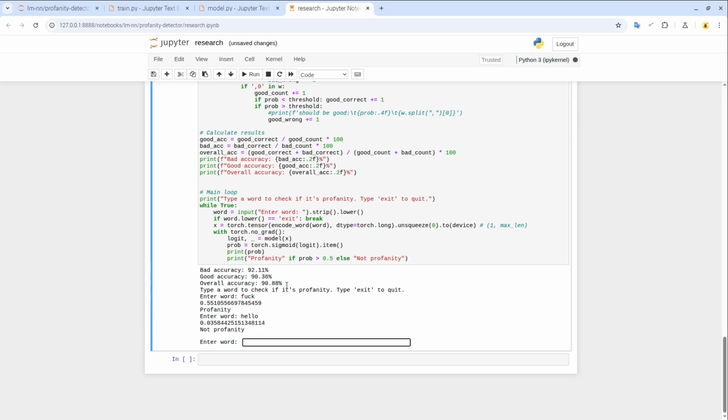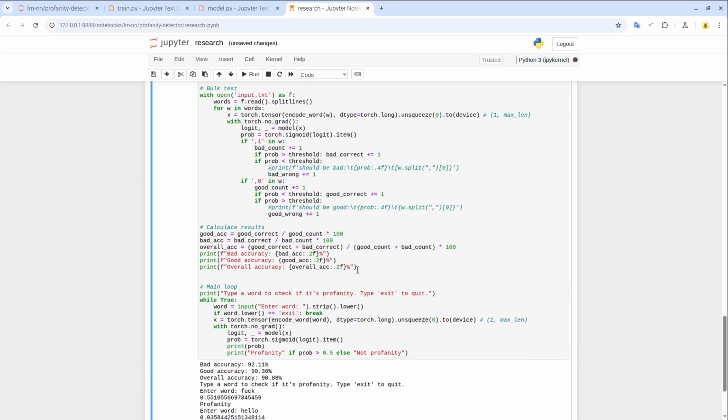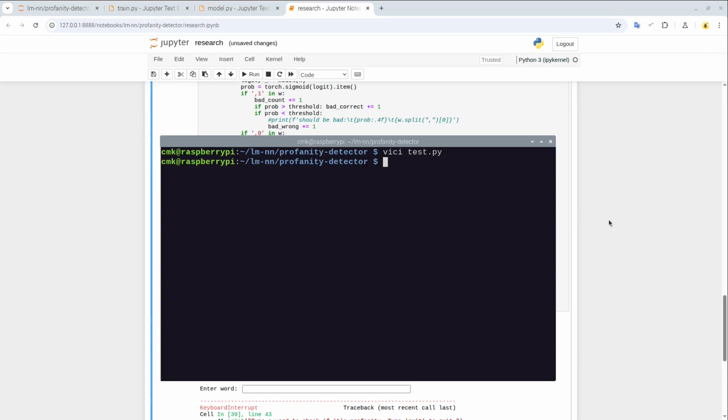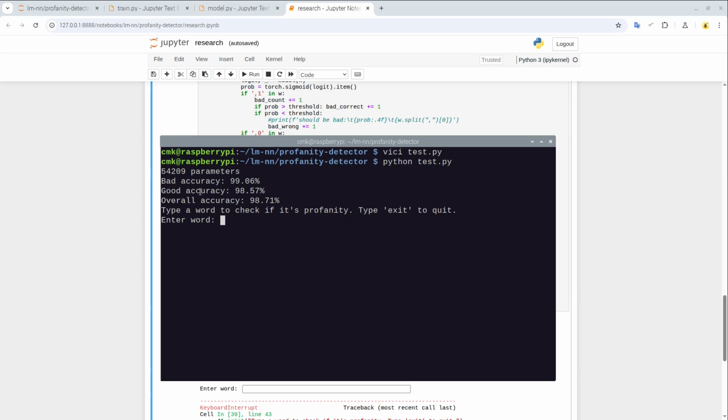Now let me show you how this testing model querying thing works with a fully trained model that went through 5,500 iterations. So just running python test.py, and it shows how many parameters this particular model has, so 54,209. And it now walks through all of the training samples, almost perfectly recognizing curse words and quite good at recognizing non-curse words as well.